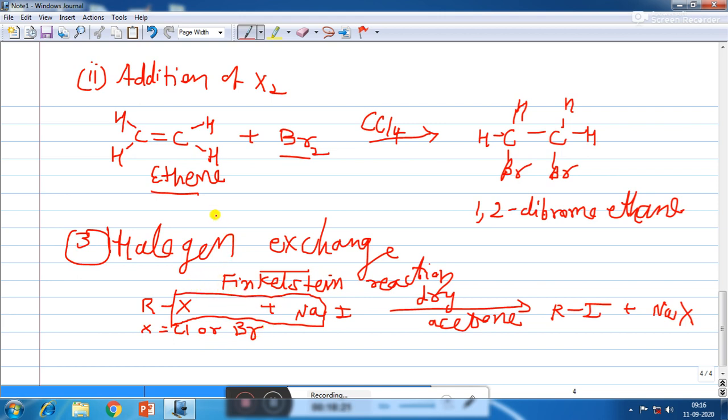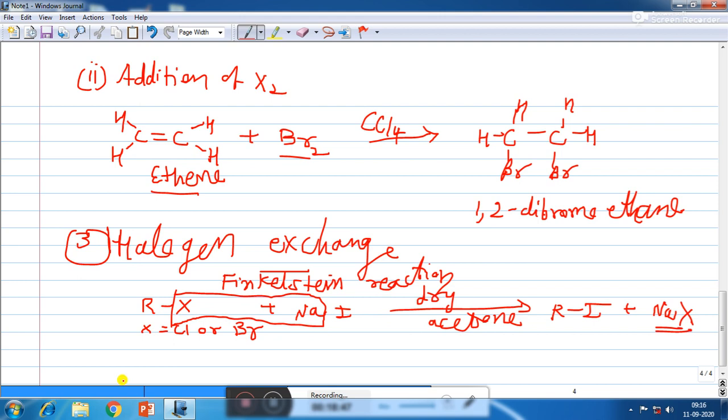So here we will see, why are we adding dry acetone? Because whatever NaCl or NaBr is formed as a byproduct is precipitated by using dry acetone. So when NaX is precipitated by using dry acetone, then it facilitates the forward reaction according to Le Chatelier's principle.